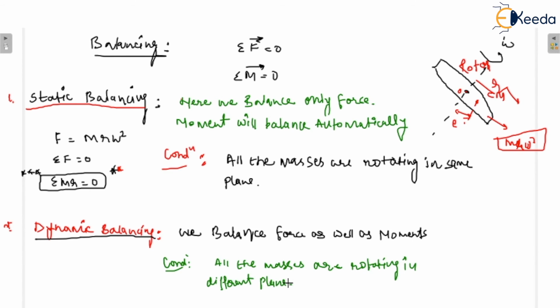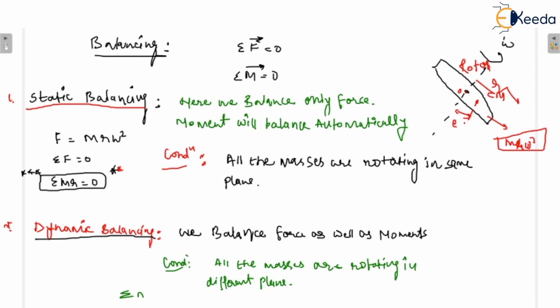So that is dynamic balancing. In dynamic balancing, we balance force as well as moments, and all the masses are rotating in different planes. But in case of static balancing, all the masses are rotating in the same plane, and we only balance force.